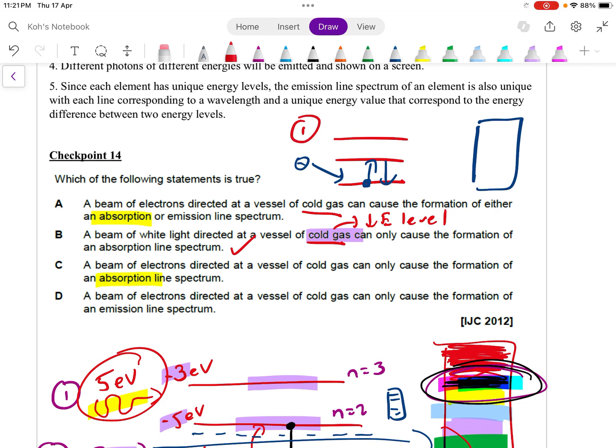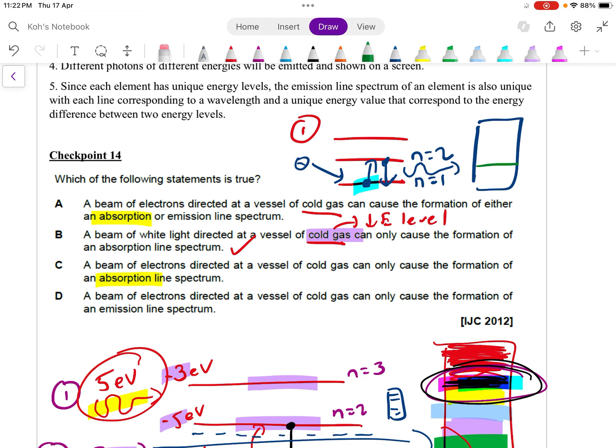Okay, so imagine I have an electron, incident electron, and this is a gas. So this gas atom will be at the lowest energy state. So when the electron hits or passes through the gas, it's going to excite the electron, let's just say from the first level to the second level. Then eventually, it's going to de-excite. So during the de-excitation process, there will be an emission of photon, right? And this photon might be able to form like a color background. I mean color discrete lines.